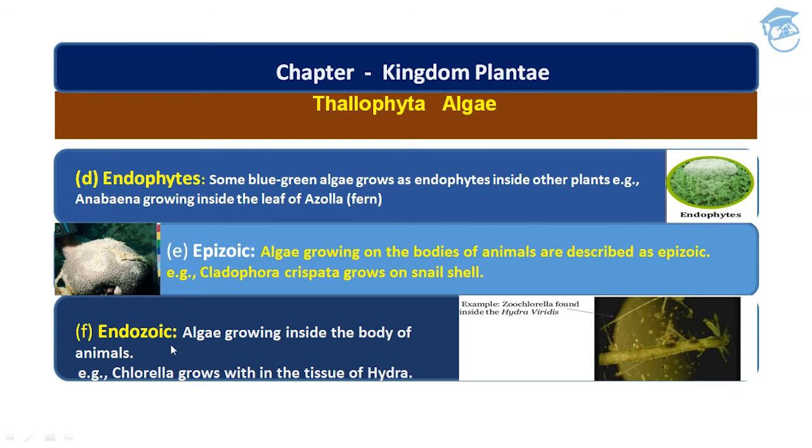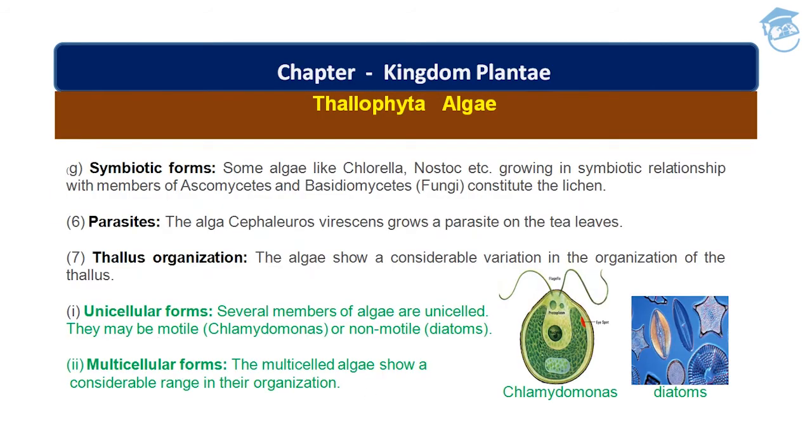Then comes endozoic: algae that grow inside the body of an animal, just opposite to epizoic. In epizoic algae, they grow on the body of an animal, whereas in endozoic algae, they grow inside the body of animals. So Chlorella grows within the tissue of Hydra. As you can see, this is zoochlorella found inside the Hydra. So this is endozoic.